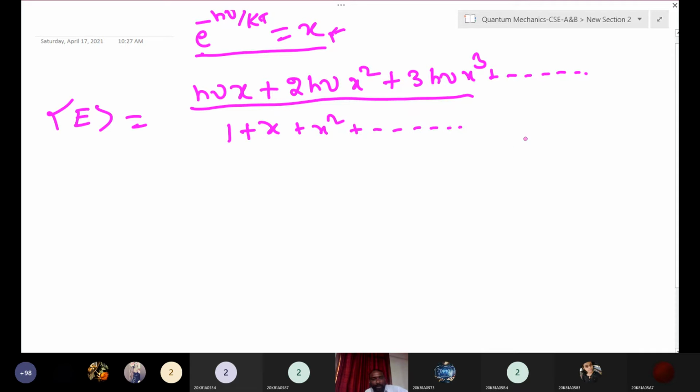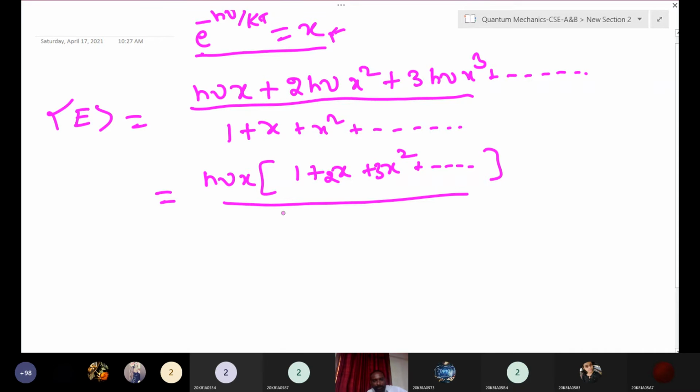Now you know some formulas for this expression. Just take h nu x common out from this expression. What will you get here? 1 plus 2x plus 3x square, right? Sorry, here you will get the 2 and 3. Yes. Here, the same thing you will get.